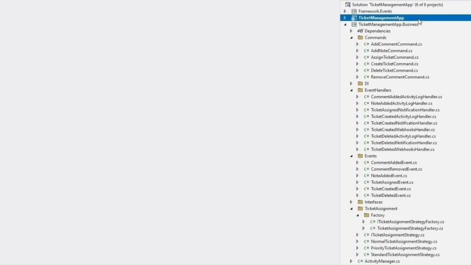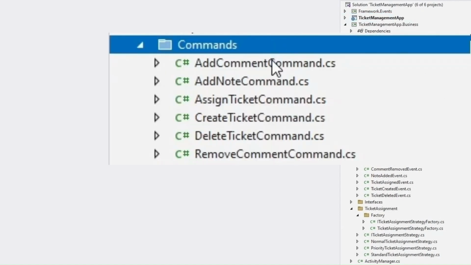Now, if I want to know the current functionality set of the system, or suppose if a new developer is assigned to this project and he wants to develop an understanding of the existing functionality, he'll be able to get an idea of the current feature set very easily just by looking at the commands folder.